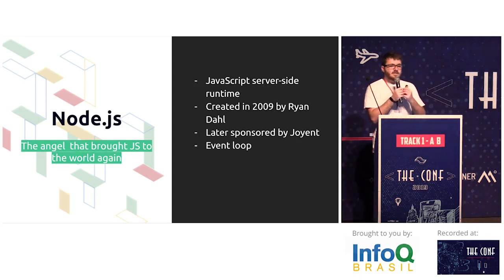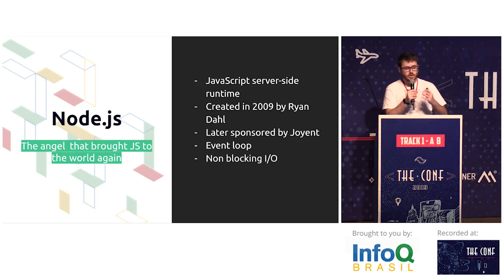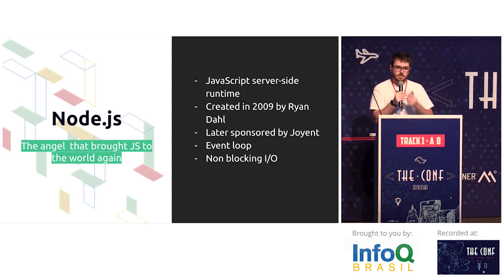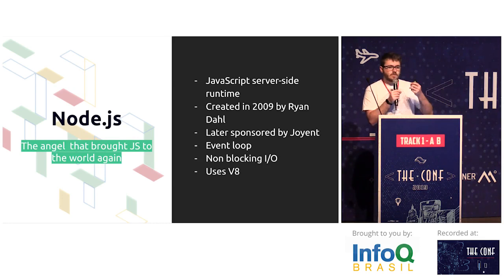Basically, it has an event loop which grants Node.js a unique ability of non-blocking I/O, which means that Node.js will never stall. You'll never have a freeze on Node.js because Node.js does not block I/O. And it uses V8 on the backend to compile JavaScript. We're going to understand this.